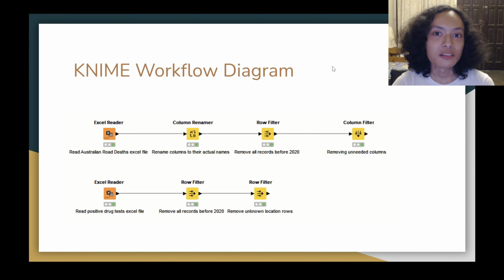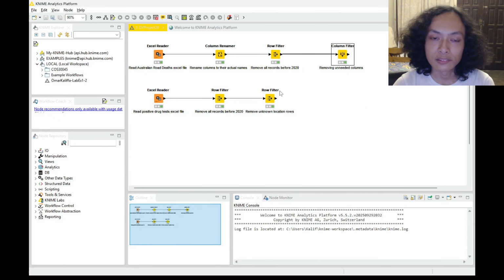Alright, so hello, my name is Omar Khalifa, and I'm from Section C1. After we've gathered the data from the Australian Road Safety Data website, I've done some basic cleanup in KNIME just to make the data more readable and easier for us to use. And as you can see in this slide, this is the workflow diagram I've done for the cleaning. So let's actually open up KNIME here.